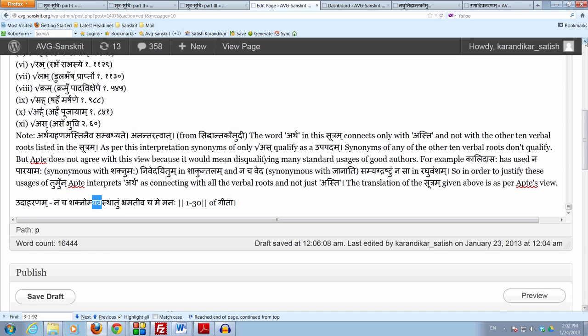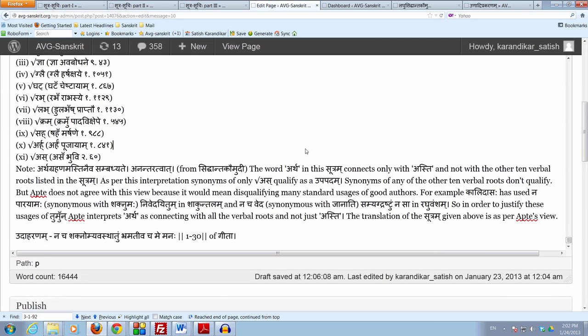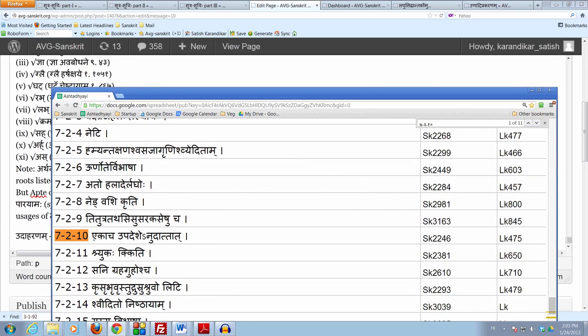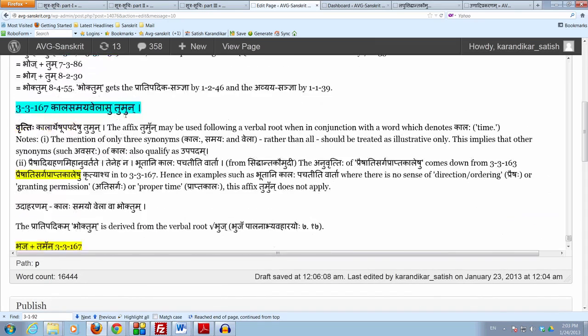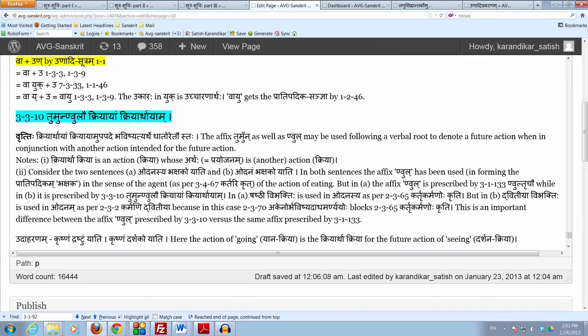The derivation is nothing special at all. We just add tumun to the verbal root stha, which is shtha gati nivritta in the dhatupatha. Only thing here, the idagama is stopped by 7.2.10. Eka ach upadeshe anudattat 7.2.10 stops the idagama, which would have been done by 7.2.35. Nothing really special about the derivation. But the important point is that 3.3.10 would not work here. There is no kriyartha kriya. So therefore we need this sutram 3.4.65 to justify this usage of tumun.